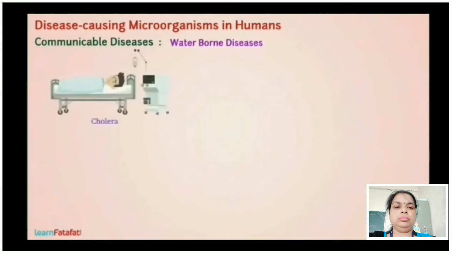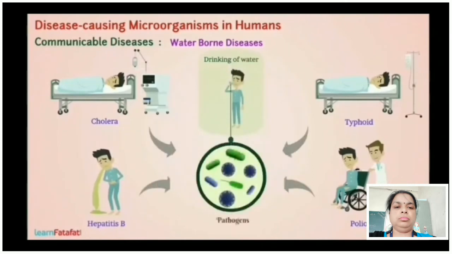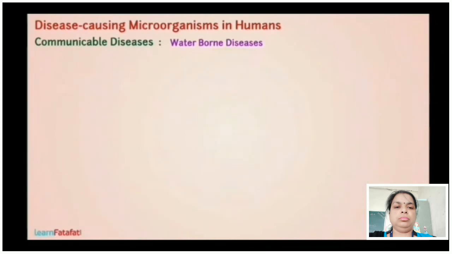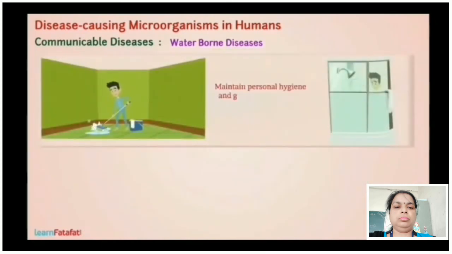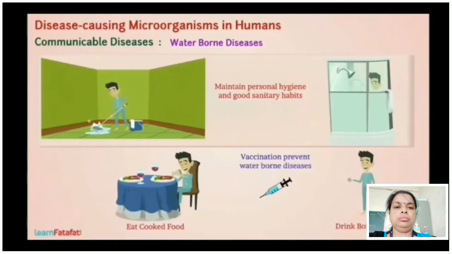Waterborne diseases. Cholera, typhoid, polio and hepatitis B are caused due to drinking water containing the pathogen of the respective diseases. Cholera and typhoid are bacterial infections, whereas hepatitis B is a viral infection. To prevent such diseases, we should maintain personal hygiene and good sanitary habits. We should eat properly cooked food and drink boiled water. Vaccination also helps to prevent waterborne diseases.